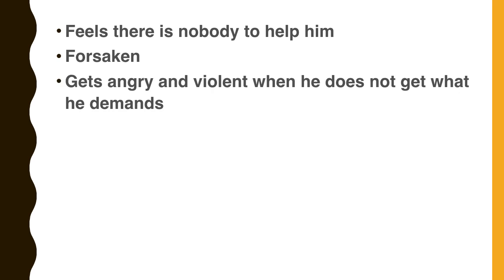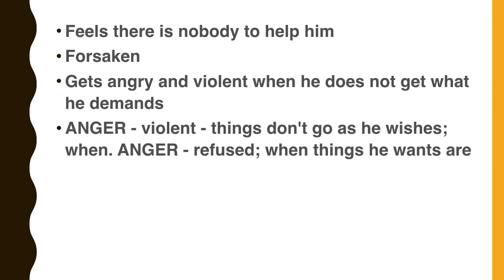Gets angry and violent when he does not get what he demands. My husband gets very angry and violent when he does not get what he demands. It's a complaint by wife. The rubric anger, violent. Things don't go as he wishes. When things don't go as he wishes, he will become violent. Another rubric, anger refused when things he wants are. So instead of selecting anger easily, you have to select this type of specific rubric and we will get good results.